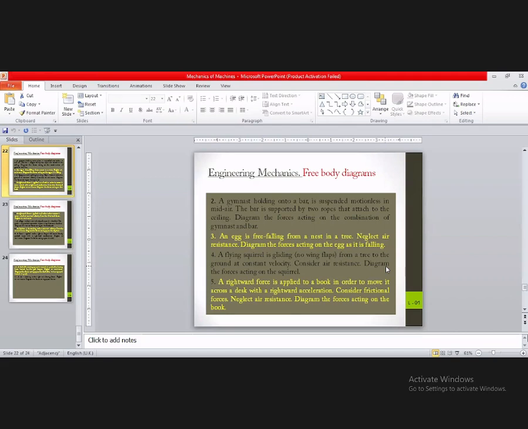So try to figure out this situation, the egg and the forces acting on it while it is moving downwards. In the previous case it was stationary, but this is a moving one. So try to figure it out.